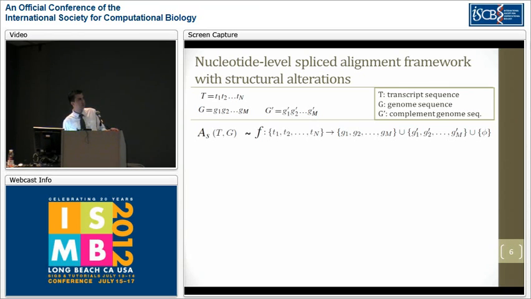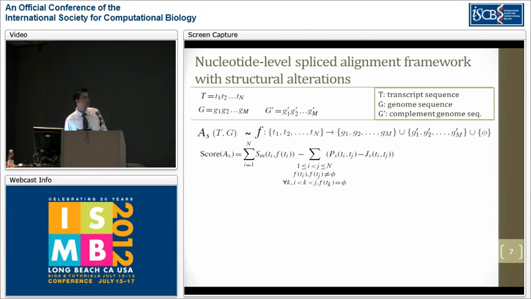Our nucleotide level splice alignment framework could be described as follows. Imagine that we are given a transcript sequence of size n and also genomic sequence of size m, and also accompanying complement genome sequence that represents the complement characters for each of the bases here. And in this case, we will define an alignment from T to G with structural alterations as a function from the indices in T to the indices in G, G prime, and also a special gap character that represents that this particular transcript base was a single base insertion.